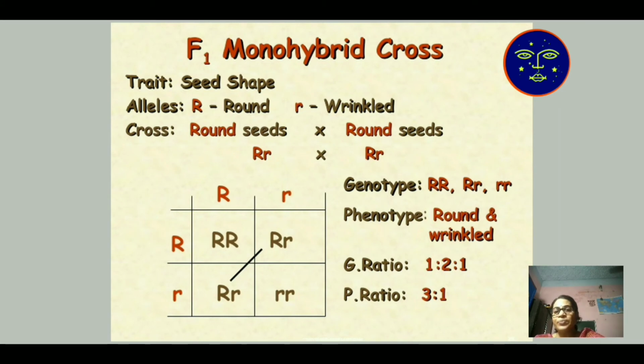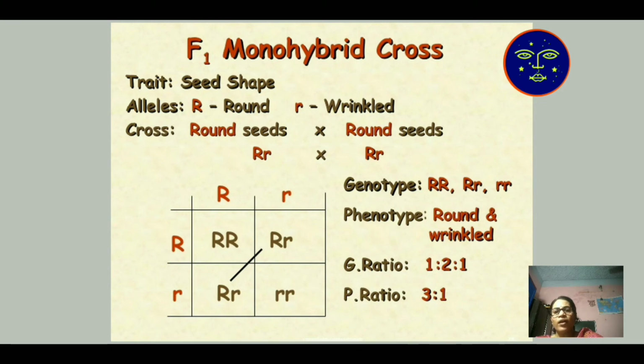So three types of results come in the genotypic ratio: capital R, capital R, the hybrid form capital R, small r, and the recessive character small r, small r, which is known as the genotype, which is not seen by our eye. The ratio is 1:2:1.